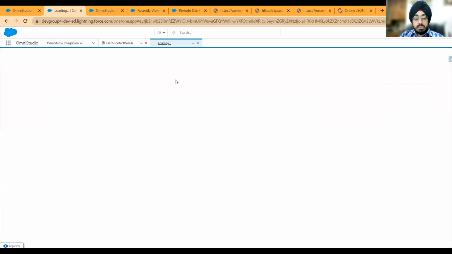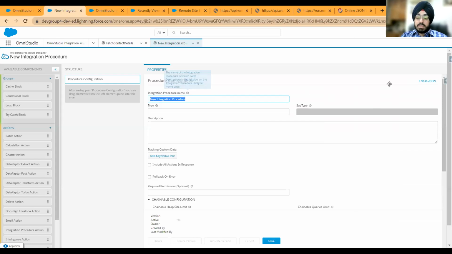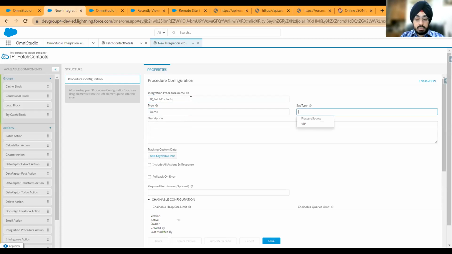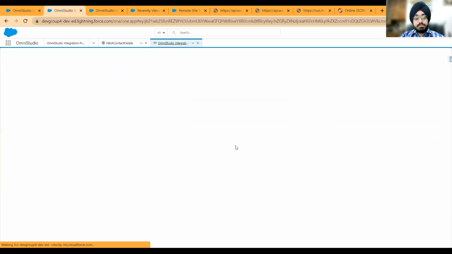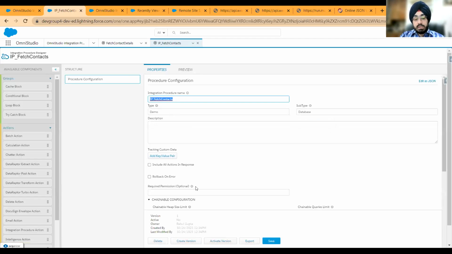So the first step here, as we did in OmniScripts also, is that your type and subtype, in this case, not language, will define a unique key. So let's give a name. For example, the name could be IP fetch contacts. And then the type could be, of course, demo. And this could be database. Okay. And I'm going to click save. So as soon as I do that, my IP is saved.